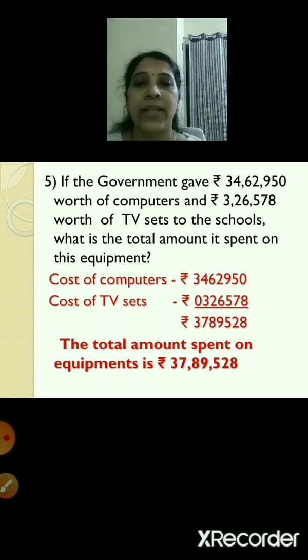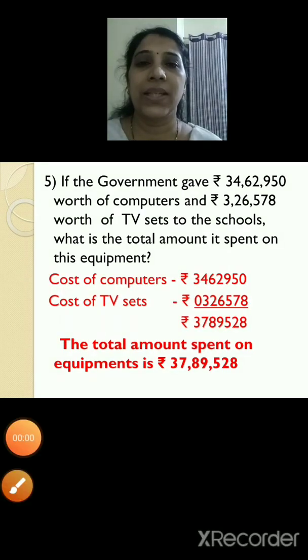If the government gave rupees 34,62,950 worth of computers and rupees 3,26,578 worth of TV sets to the schools, what is the total amount it spent on this equipment? So what is given in the statement?